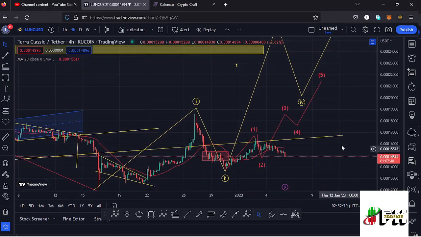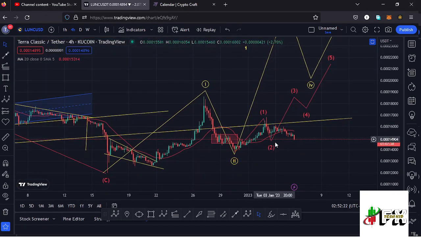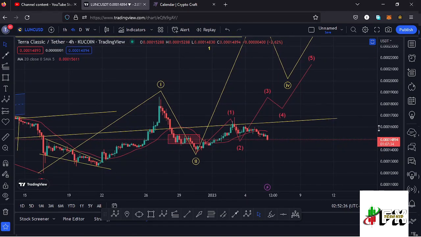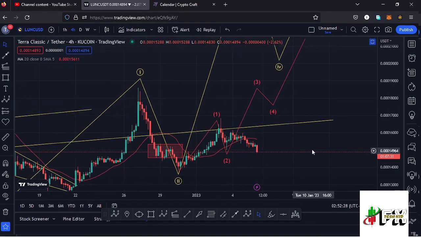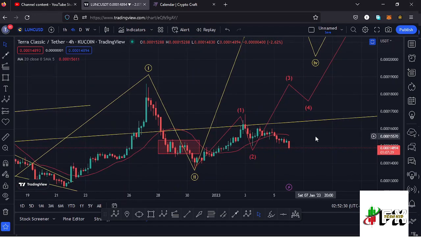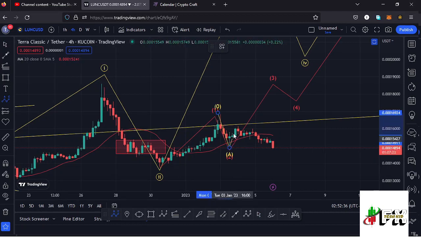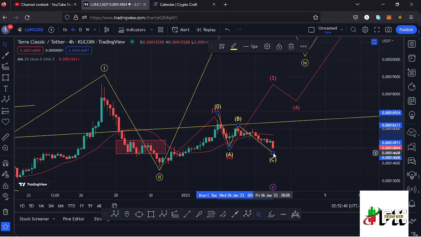And right now I believe we're in the formation of this wave 2 of the fractal wave within the formation of that higher Elliot wave count 3, and within the formation of a second wave, which is a corrective wave, we also expect to see an ABC corrective structure. And I believe we are seeing such a structure right here, having this as the wave A, then a wave B, then I'm expecting one more new low in the formation of this wave C to the lower side.